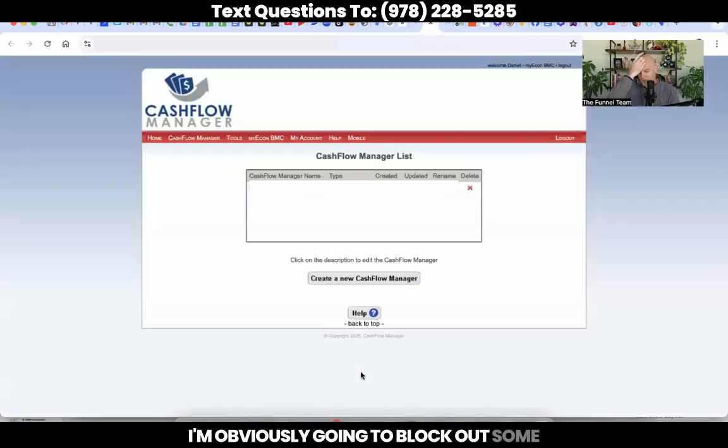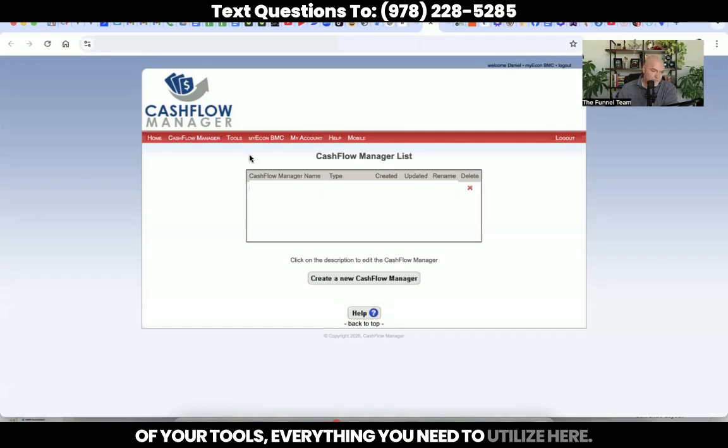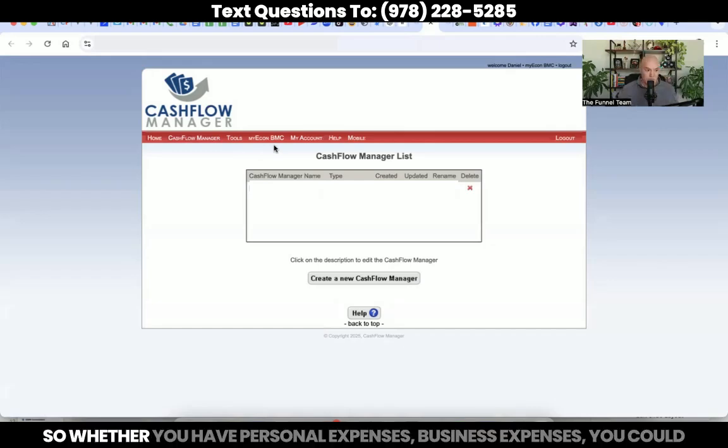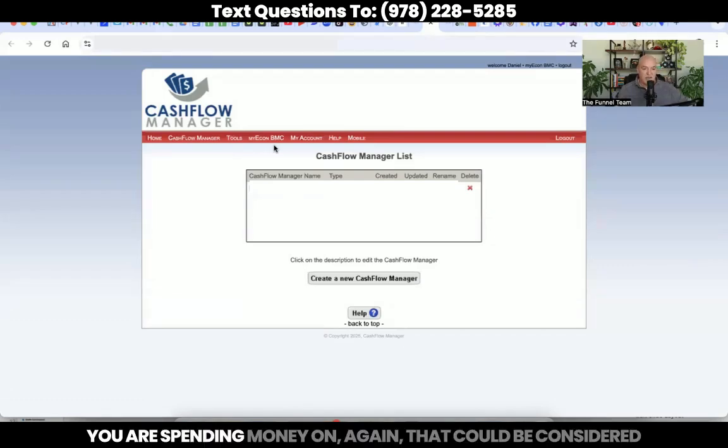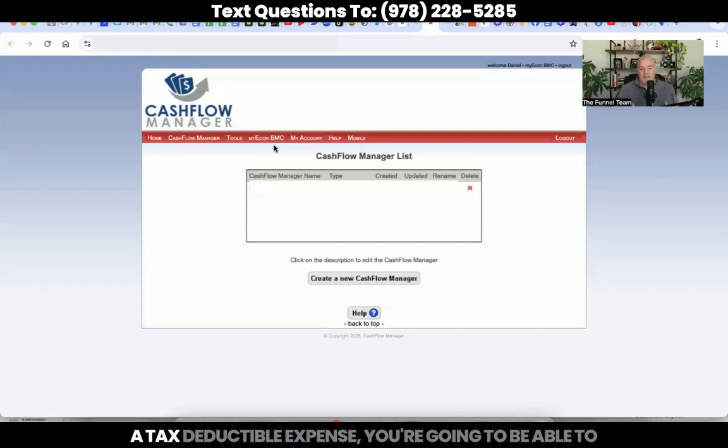I'm obviously going to block out some things because of my personal details and all that other stuff. But this is where you get access to all of your tools, everything you need to utilize here. And this is where you start keeping track of all of your business expenses. Whether you have personal expenses or business expenses, you can use the app to take pictures of receipts. Anything that you are spending money on that could be considered a tax deductible expense, you're going to be able to access and keep track of here inside of your Cashflow Manager.